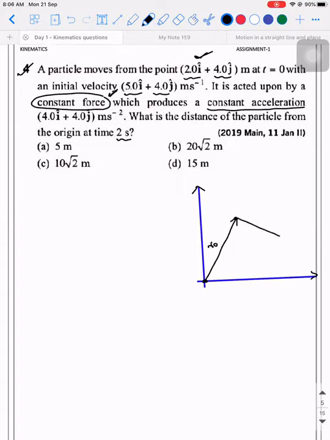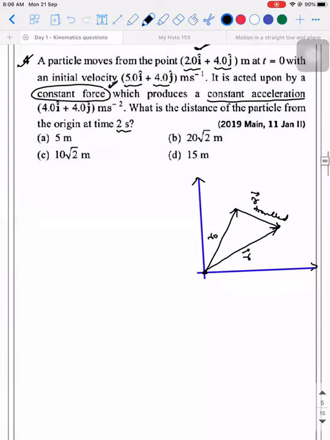So the object has started moving in some random direction. Let's say it has come to this point. This is R vector. Then let's say there is the R that is traveled. Are you guys able to visualize what I've drawn? Yes or no? So R naught is the initial position vector. R vector is the final position vector.